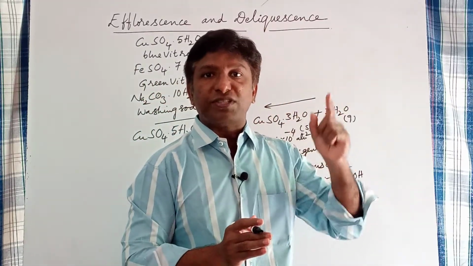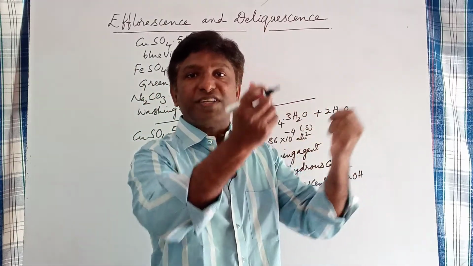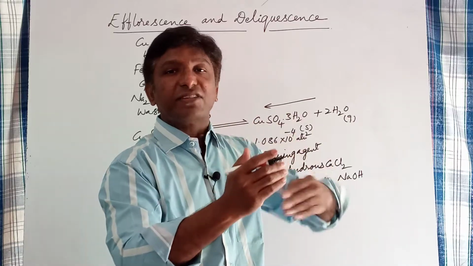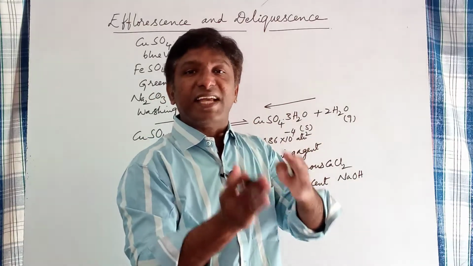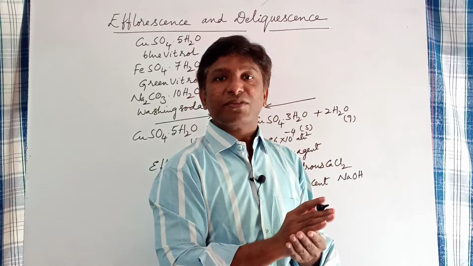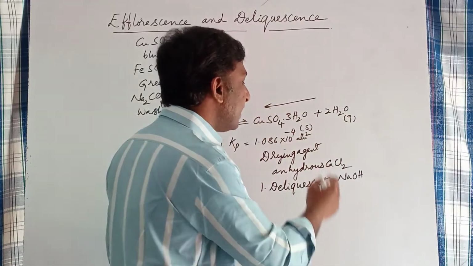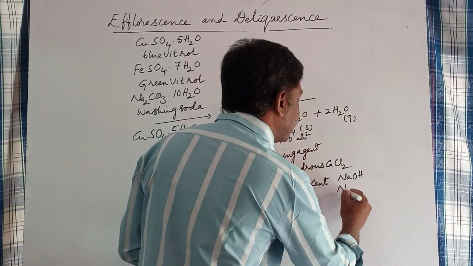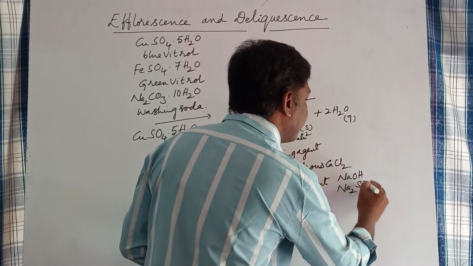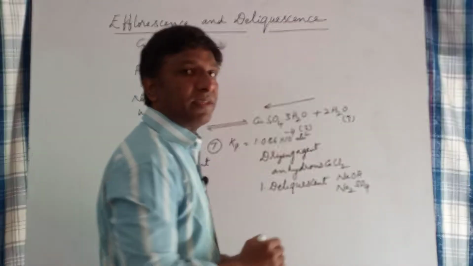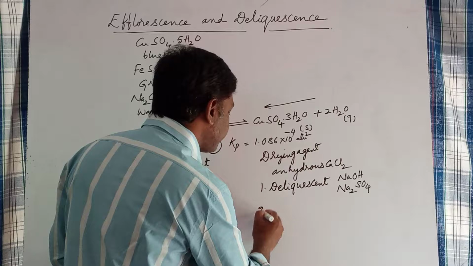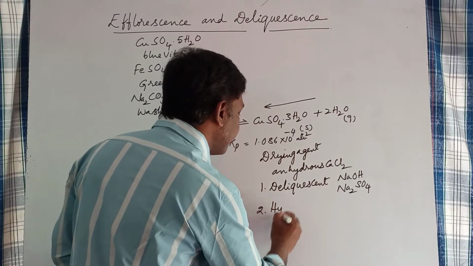These are water-soluble substances. When they absorb moisture from atmospheric air, they dissolve into that moisture, hence they change their physical state. So those are deliquescent substances. Another example of deliquescent substances is sodium sulfate. And the second category is hygroscopic.